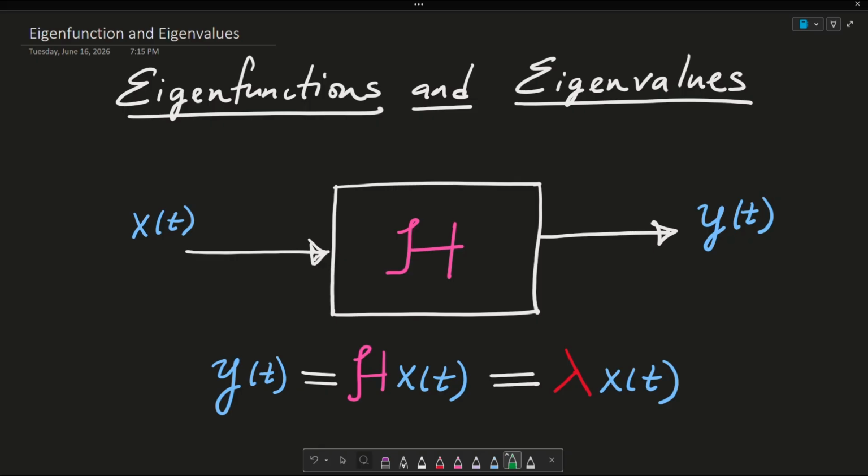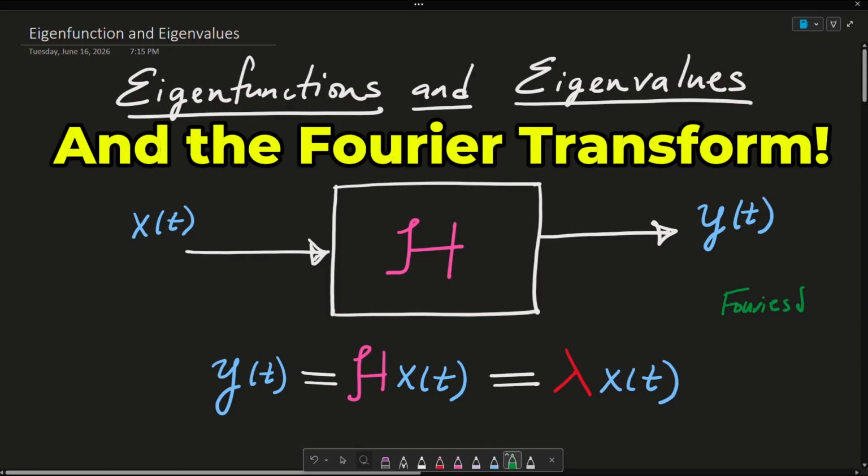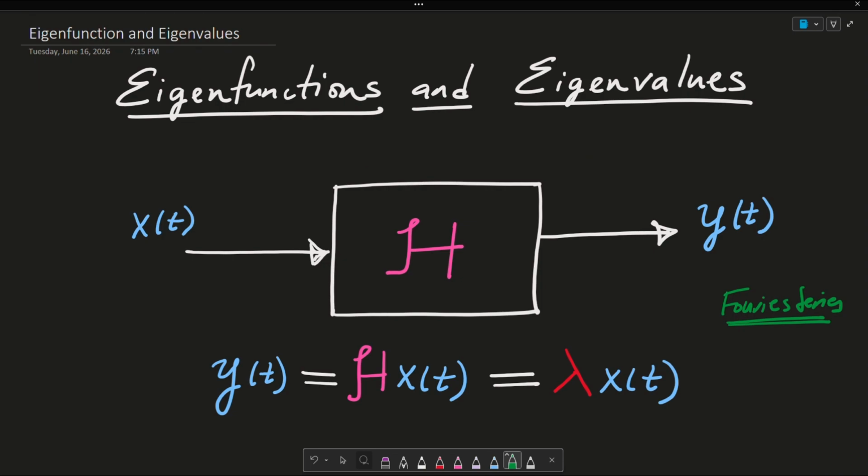The reason why we want to study eigenfunctions and eigenvalues is because they're fundamental to the Fourier series, as we will see. And I have made a video on the Fourier series in the past, which I will post in the top right hand side corner of this video. So please feel free to check that out. And they're also fundamental to the Laplace transform, which I will make a video of in the future.